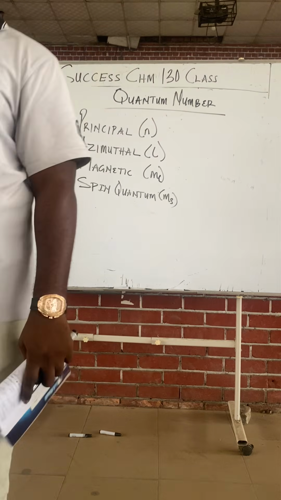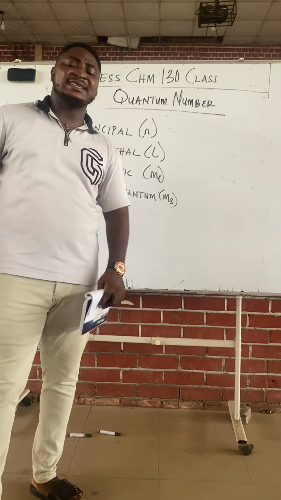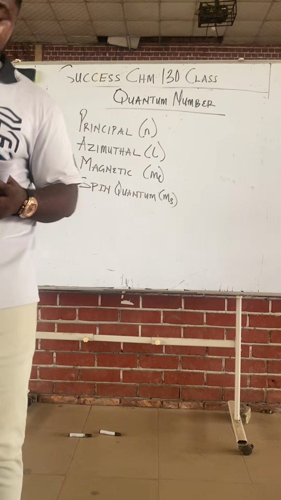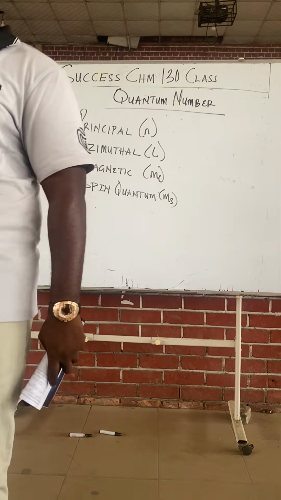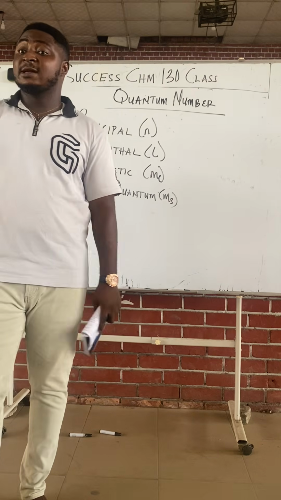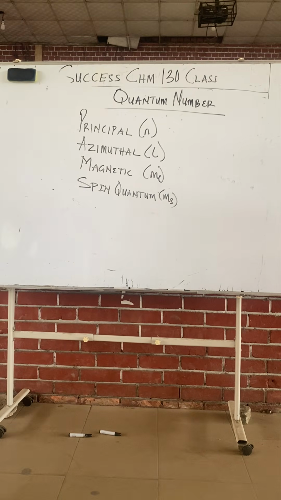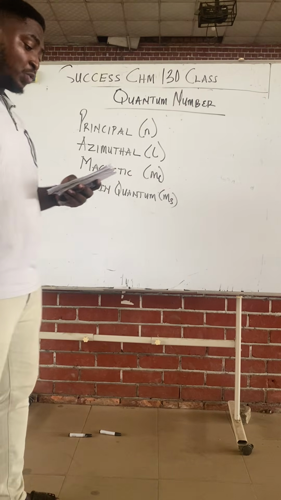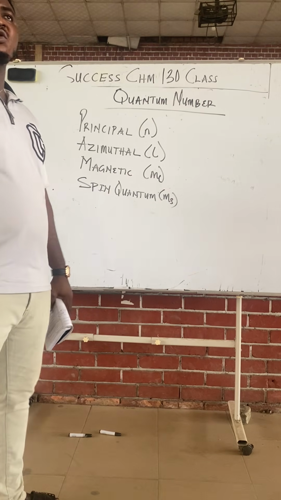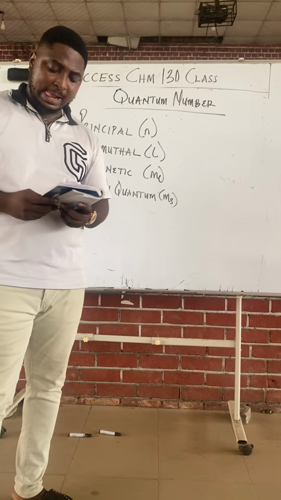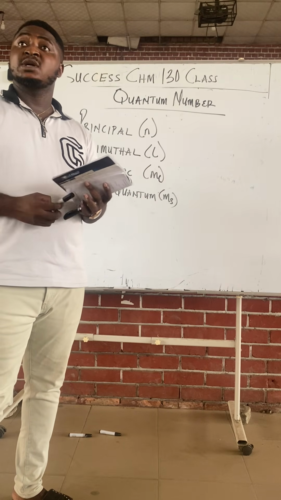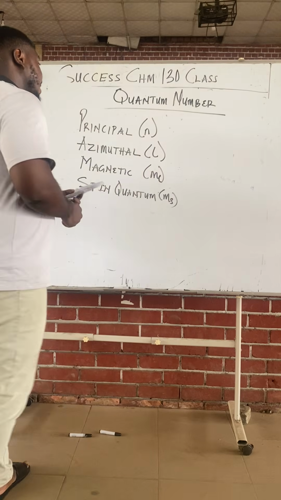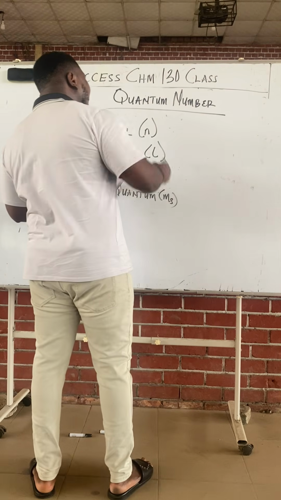The principal quantum number describes or characterizes the energy level, in bracket put shell, which the electrons occupy. Which the electrons do what? Occupy.